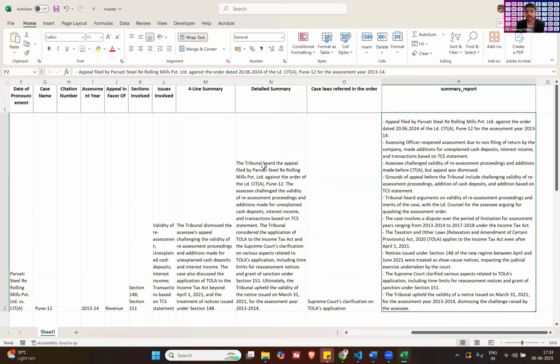Now various notices are being issued this year, which were not issued by the National Faceless Authority. So all those will be here, that okay, the notices were quashed. Which are the sections involved? 148, 150. Everything will come here. And not only that, sir, the relevant order link will also come. You can just copy this on your Google Chrome and you will get the order directly.